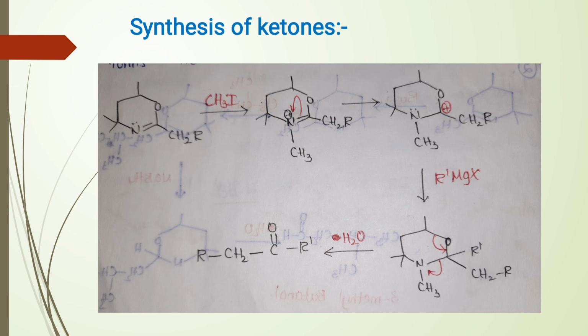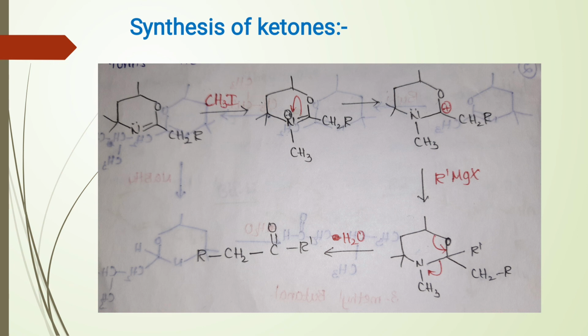To neutralize this positive charge, it gains the pi electrons between carbon and nitrogen and is converted to carbonium ion. This carbonium ion reacts with Grignard reagent and forms a bond with alkyl group from Grignard reagent, which on hydrolysis forms a ketone.